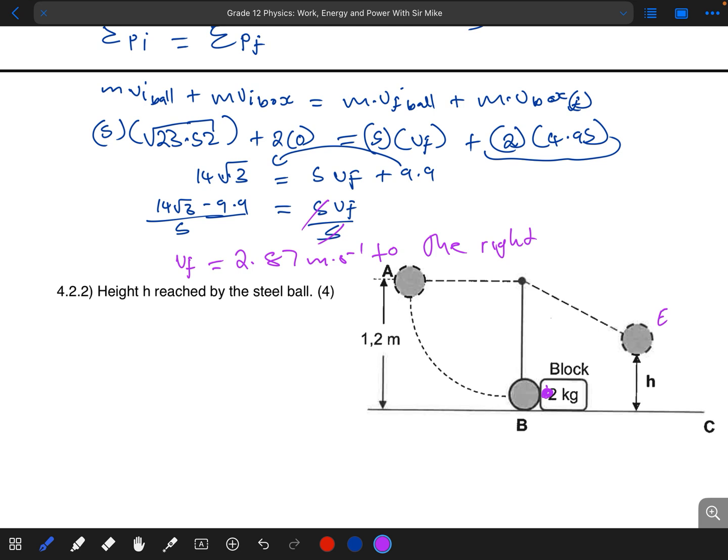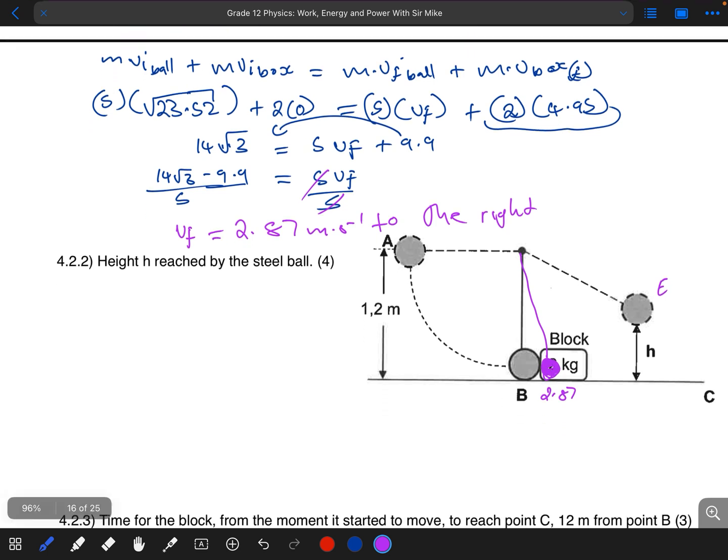So the speed there is simply 2.87. Remember that our steel ball is still on the ground, in a sense. So what we are simply going to do is calculate the height, using the mechanical energy. I'm going to say that the mechanical energy of the object at this point is equal to the mechanical energy of the object at point E, because they say we must assume that no mechanical energy is lost.